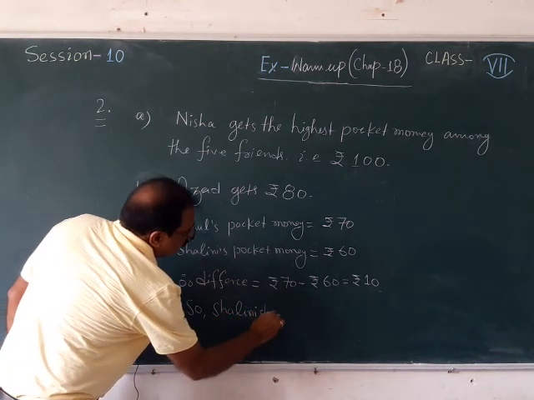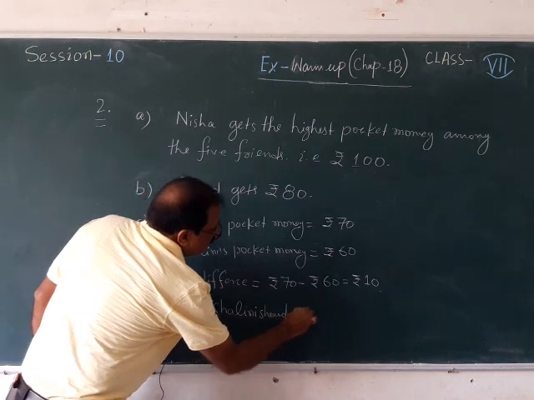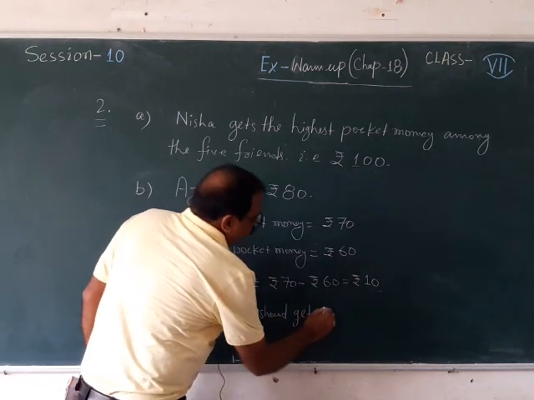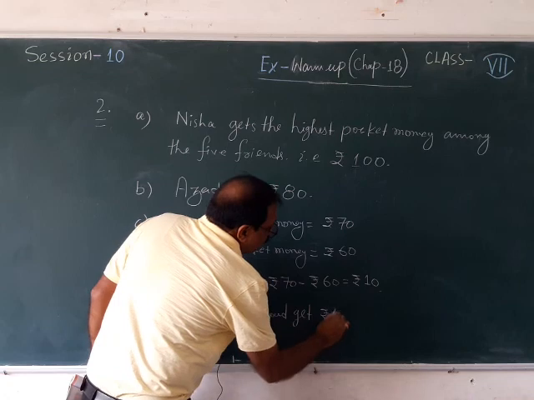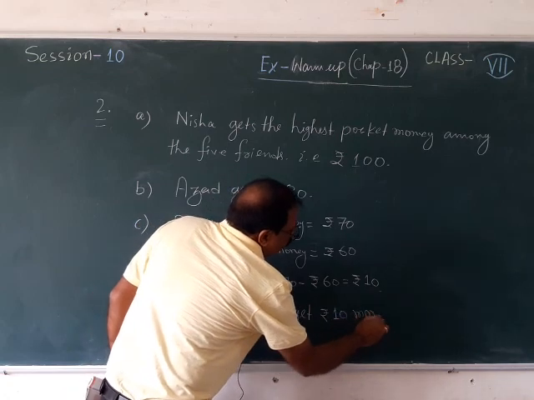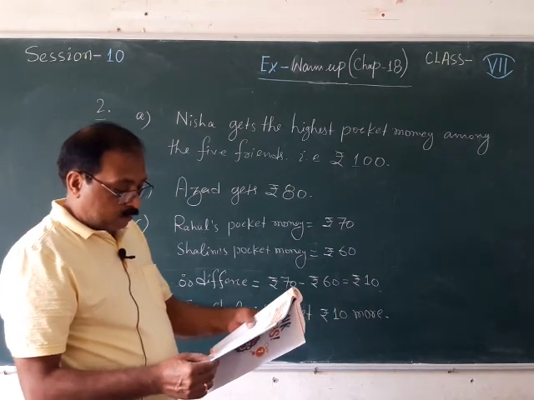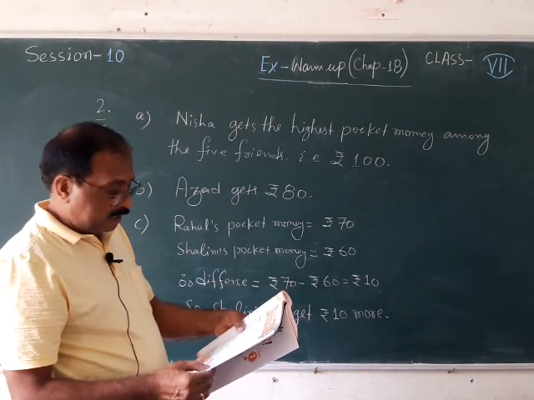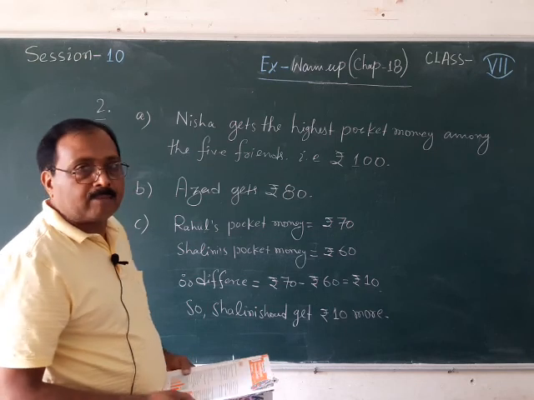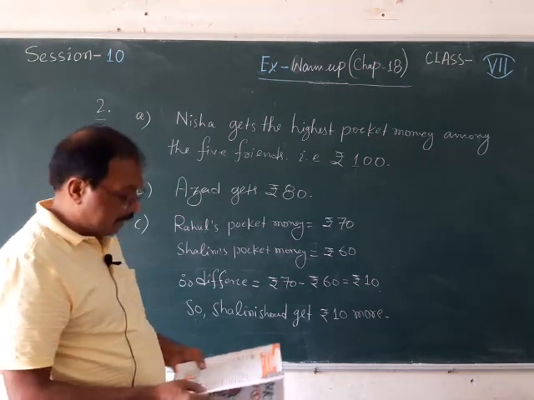Salini should get rupees 10 more. How much more does she need to get? Rupees 10 more. Okay. Then she will also have the same amount whatever Rahul is having.